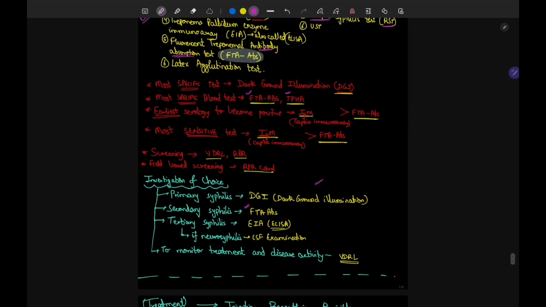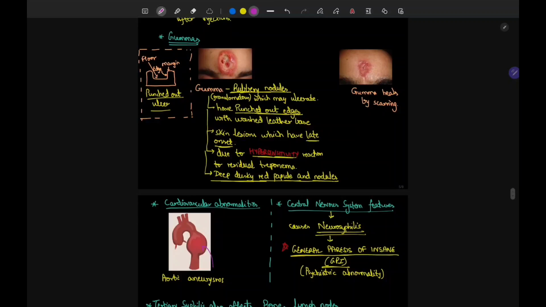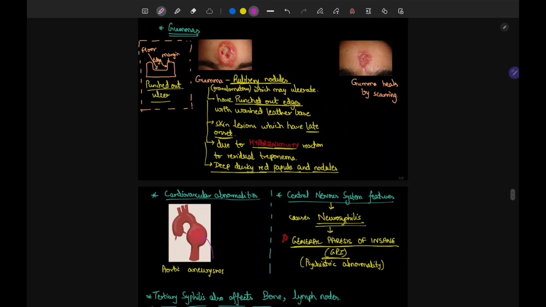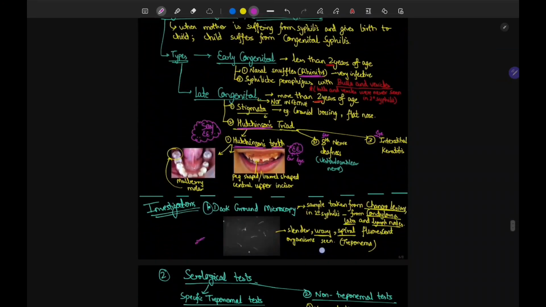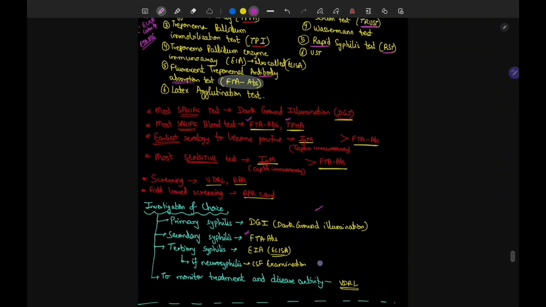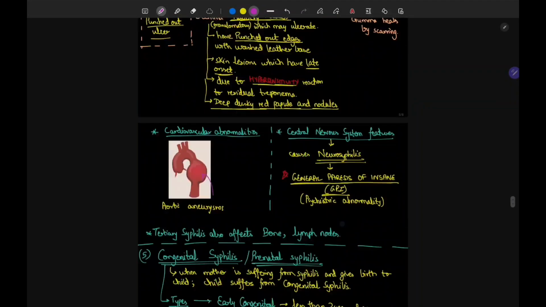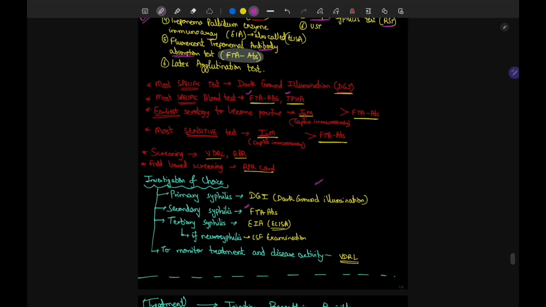And for tertiary syphilis, you remember the tertiary syphilis, there were gumma and there were these cardiovascular and the central nervous system abnormalities. Even the bone and lymph nodes were getting affected. See, general paralysis of insane. So what are you going to do in this type of condition? Whenever you see tertiary syphilis, you are going to do the ELISA, because it has progressed to a very last stage of syphilis, occurring after 20 to 30 years. So here you have to do ELISA, enzyme linked immunosorbent assay.